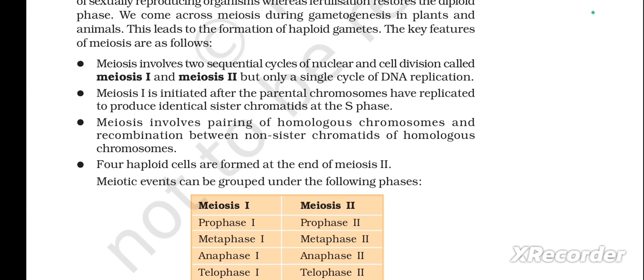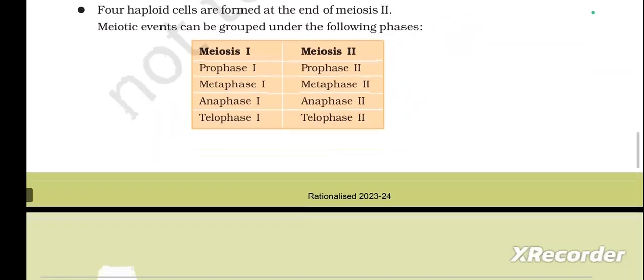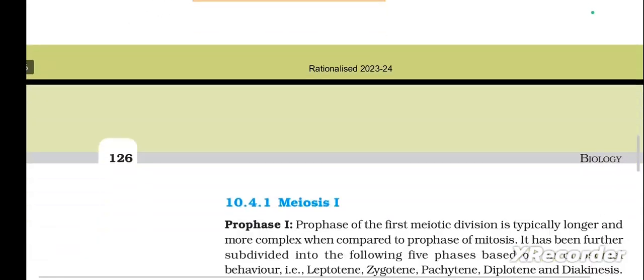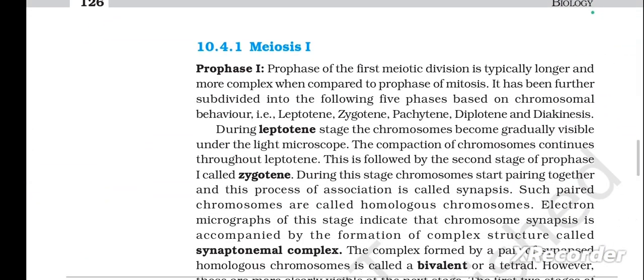Meiotic events can be grouped under the following phases. Here they have given one table mentioning meiosis 1 and meiosis 2 and all the subphases in these two phases. That is, in meiosis 1, four phases are there: prophase 1, metaphase 1, anaphase 1, telophase 1, and in meiosis 2, four phases are prophase 2, metaphase 2, anaphase 2, and telophase 2. Next, 10.4.1 meiosis 1. In this, first one is prophase 1.